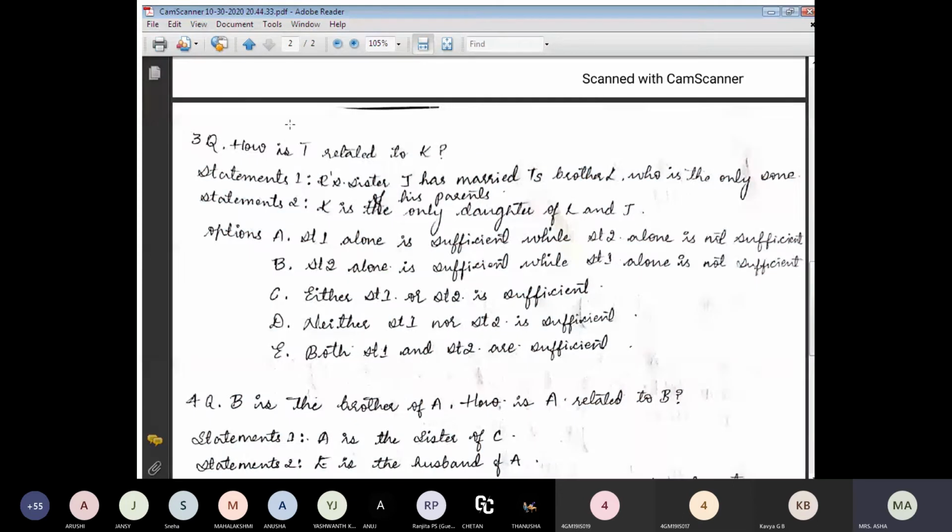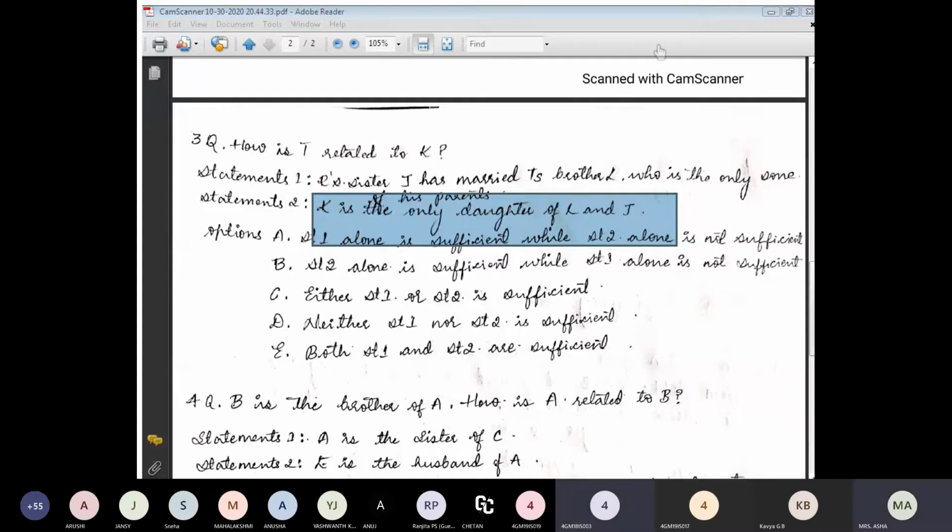Okay, ma'am. By this problem, we can understand that T is the uncle of K, because J is the sister of R, who is married to T's brother L, and K is the daughter of L and J. So both statements are sufficient for understanding this problem.